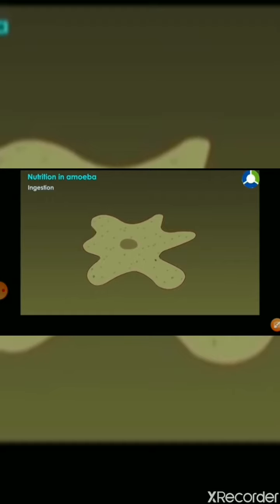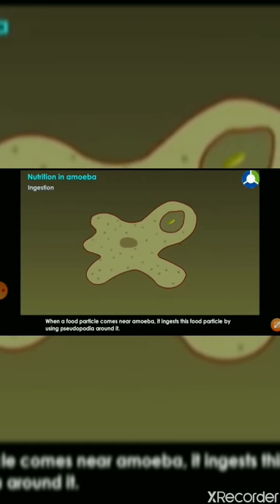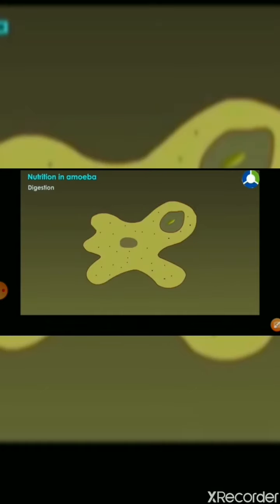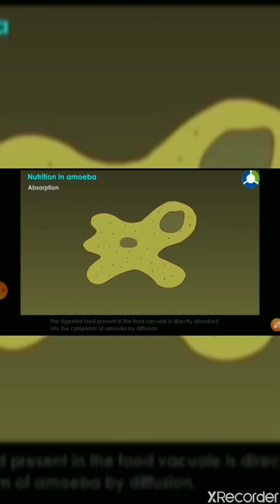Ingestion. When a food particle comes near the amoeba, it ingests this food particle by using pseudopodia around it. Digestion. The food is digested in the food vacuole by digestive enzymes. Absorption.